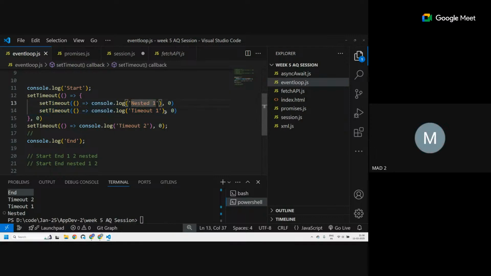Nested one, timeout one. Since the second one was already in the task queue, timeout 2 gets printed first, then nested one, timeout one. Okay, let's see. Start, end, timeout 2, nested one, timeout one.